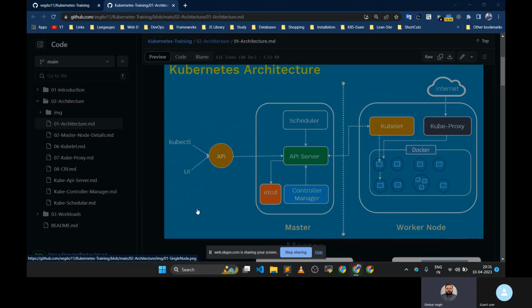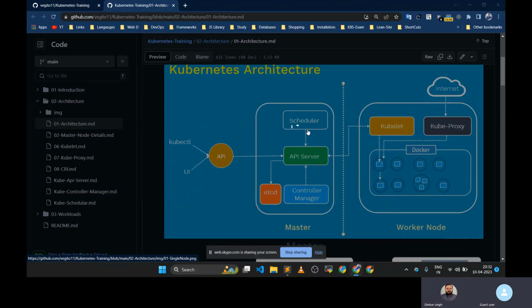And there is one called the scheduler. The scheduler's responsibility is to schedule a pod on a particular node, depending upon the node affinity and other parameters given by the user.